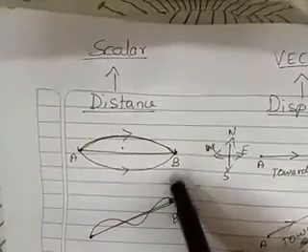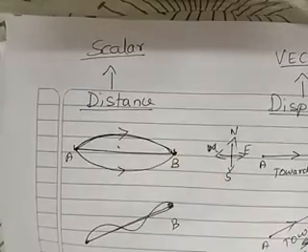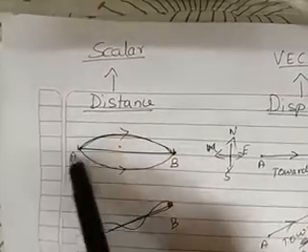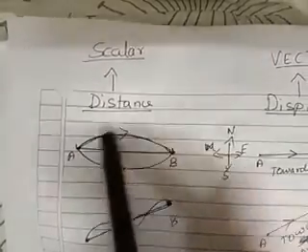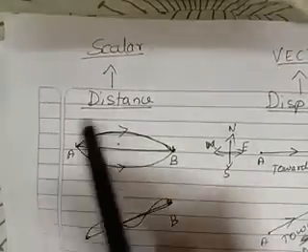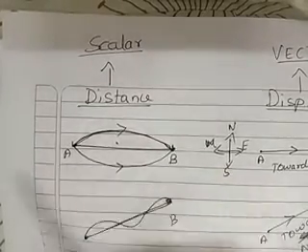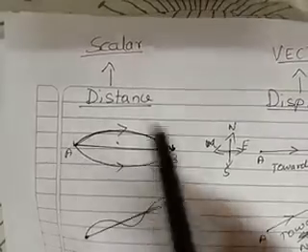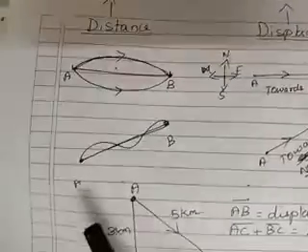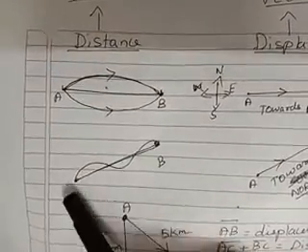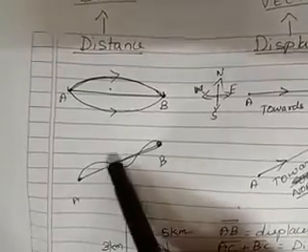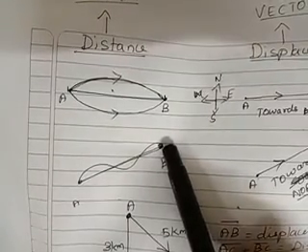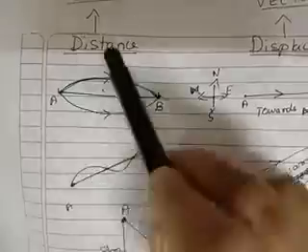What do you mean by distance? Distance is nothing but the length of the path covered by the object. That's all. It only says about the length of the path. It does not bother about the direction. See, it can go this way also. It can go this way also. I have modified the diagram. It can have a curve also. It goes, comes down, goes to this position.